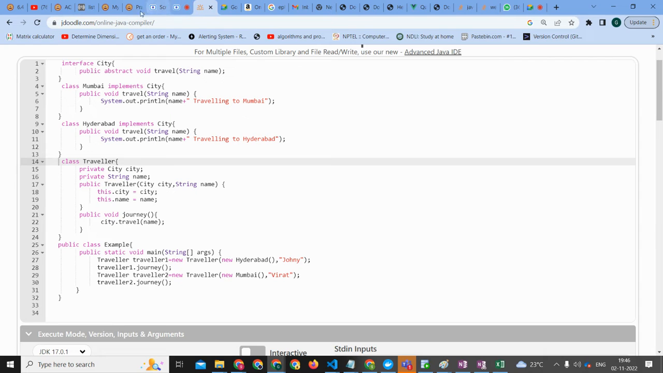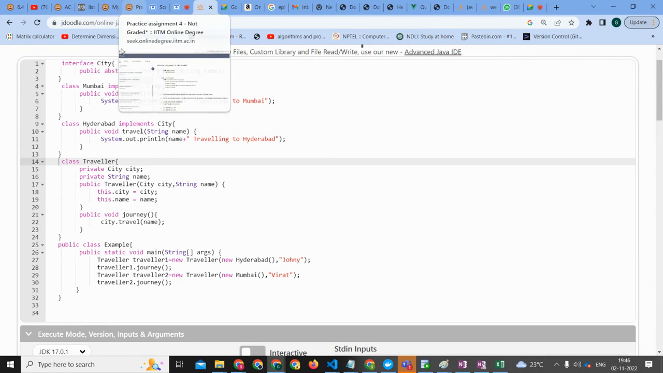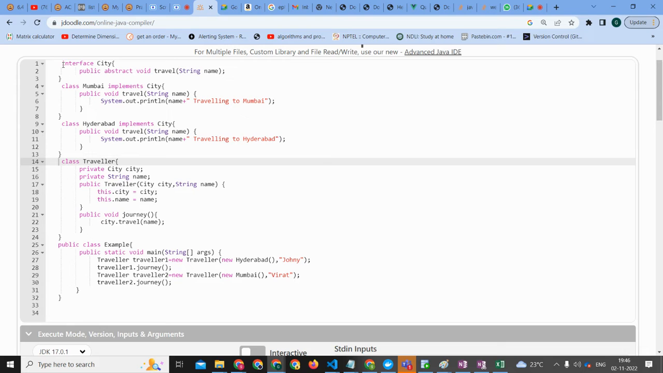Okay, fine. Before that, let me just tell you what is required for the next question. All right, so there is something called an interface. Do you know what an interface is?